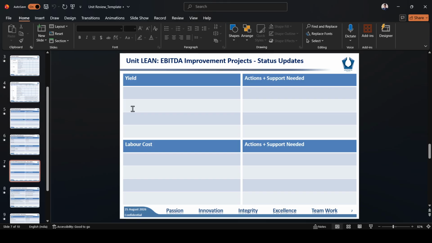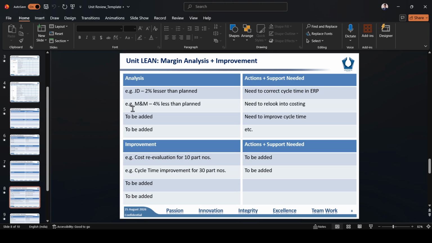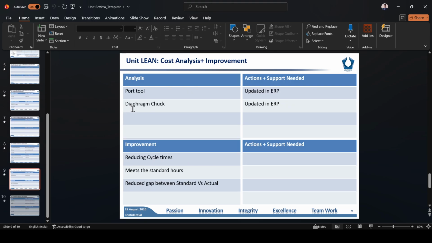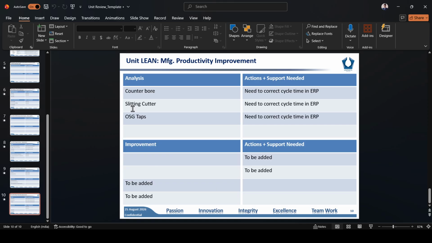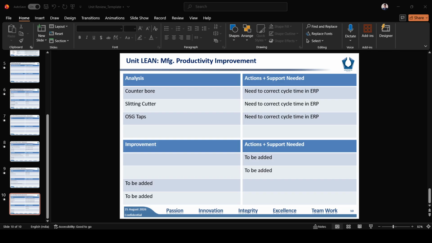And this is the EBITDA improvement project status update. The margin analysis and improvement. This is the cost analysis and improvement. This is manufacturing productivity improvement. This is all about part 2 video. So let's discuss part 3 video.